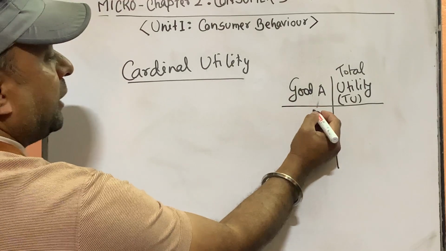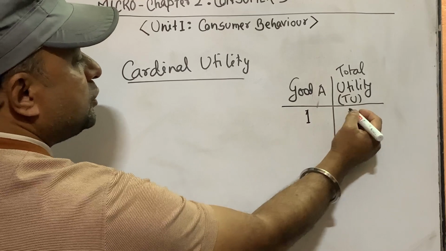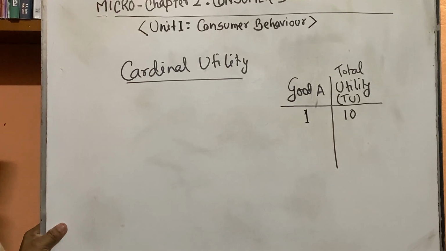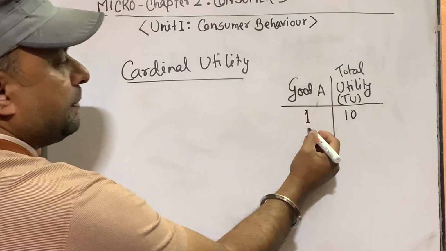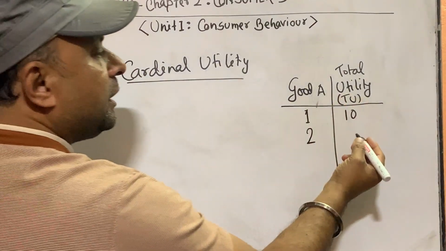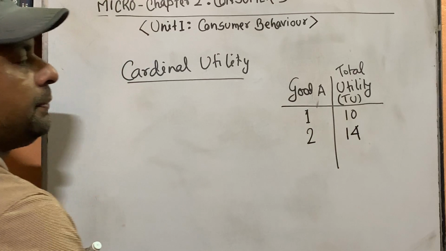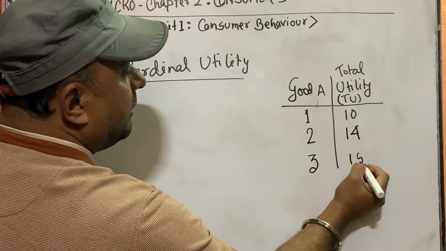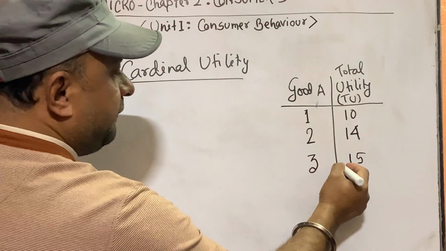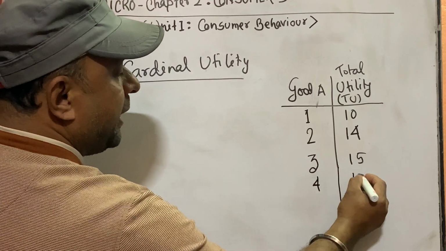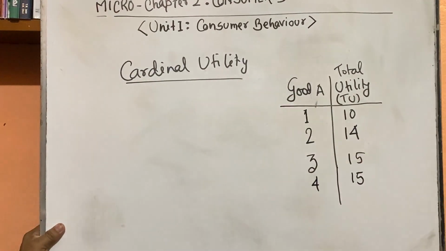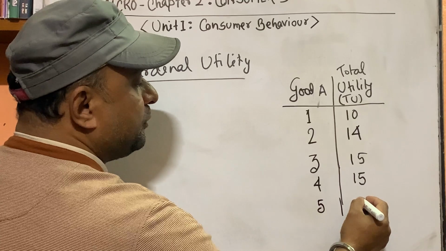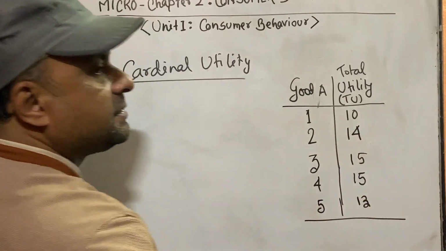So by consuming 1 unit of good A, suppose a consumer gets 10 units of satisfaction. Suppose we can measure the utility in terms of numbers. This is total utility. Suppose by consuming 2 units of the good, his utility increases to 14 units. By consuming the third unit, his utility further increases, suppose to 15 units. If he consumes further, his utility may not increase; it may remain 15. If he consumes the 5th unit, his utility may reduce, suppose to 13.